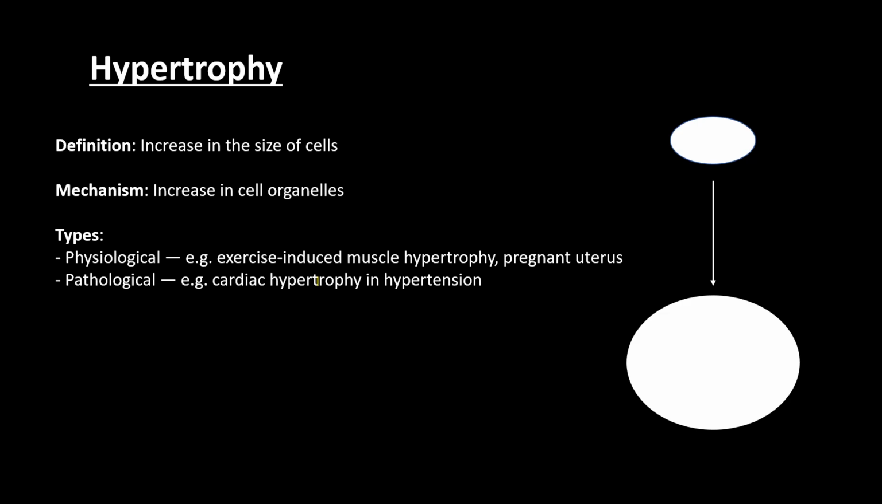So now we move to pathological hypertrophy. Pathological hypertrophy, an example is cardiac hypertrophy in hypertension. So during the period of hypertension, the ventricles of the heart enlarge or they increase in size. So that is what we call cardiac hypertrophy in hypertension. So knowing the definition of hypertrophy, the mechanism of hypertrophy, the types and an example of each of those types of hypertrophy is high yield for your exams.